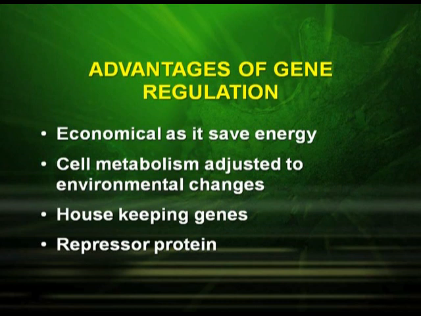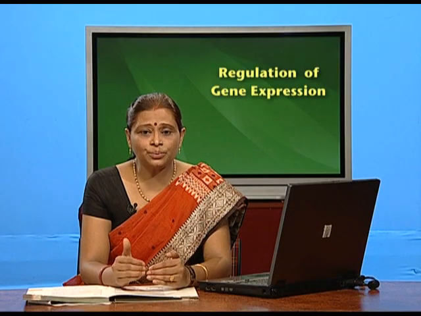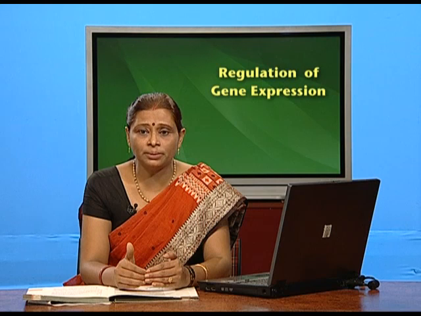Now let us see the advantages of gene regulation. The first very important advantage is that it is economical, as it saves energy. The cell metabolism is adjusted to environmental changes, and housekeeping genes, for example the repressor protein, are always in the switch on position. How is it economical?